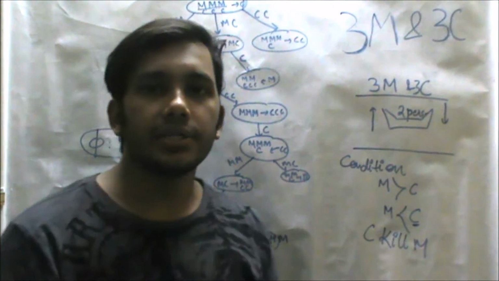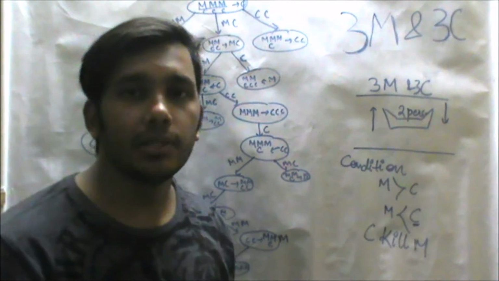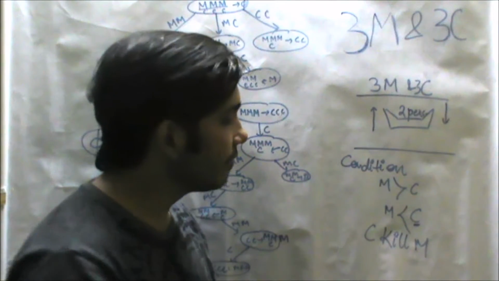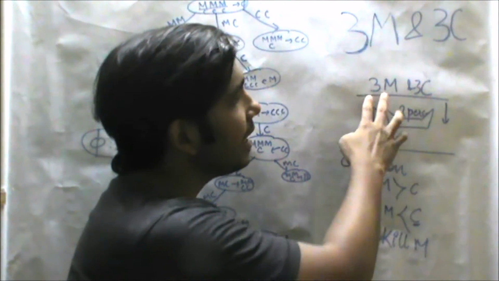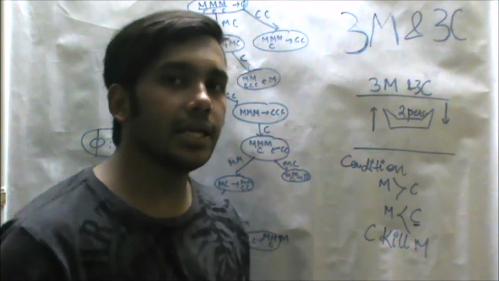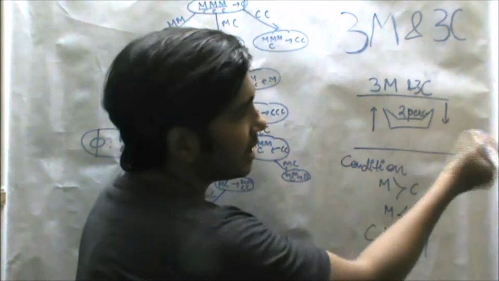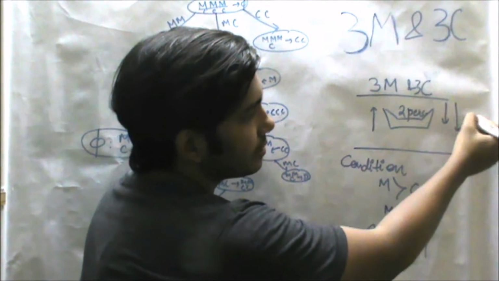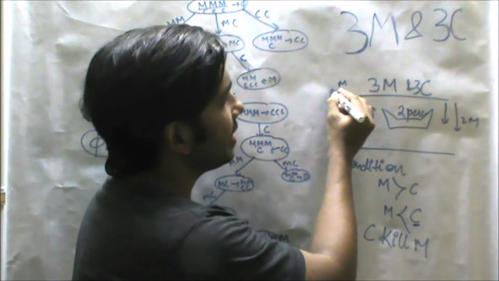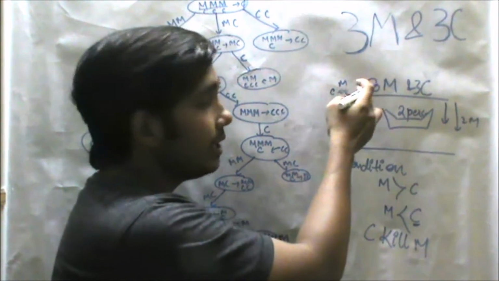But there was a condition such that if missionaries are more than cannibals, then the cannibals will not harm the missionaries. But in reverse, if missionaries are less than cannibals, then cannibals will definitely kill them. That means if 2 missionaries go first and only 1 missionary is left with 3 cannibals, then these 3 cannibals are going to kill the missionary.